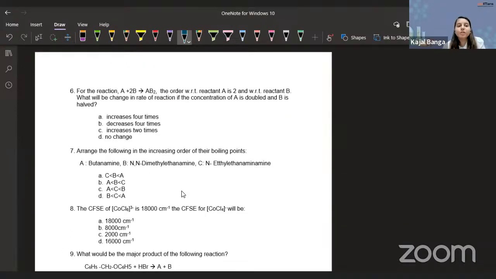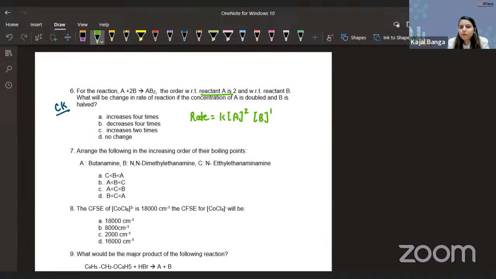6-1. For the reaction A plus 2B giving AB2. Okay, perfect. So this again, guys, is chemical kinetics. So for the reaction A plus 2B giving AB2, the order with respect to reactant A. Okay, so they are saying rate expression is equal to K A raised to the power 2, because it is second order with respect to A. The order with respect to A is 2 and with respect to reactant B, one second, there is some incorrect information.